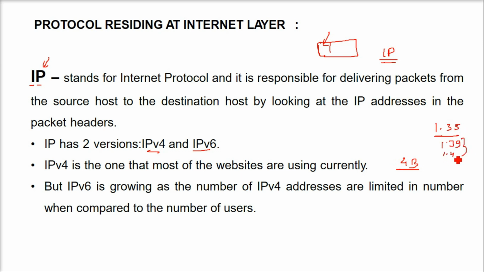So 4 billion is less. That is how IPv6 has come. IPv6 is growing as the number of IPv4 addresses is limited because the number of users is increasing. Previously it was not anticipated that everyone would have a gadget with a separate IP number.